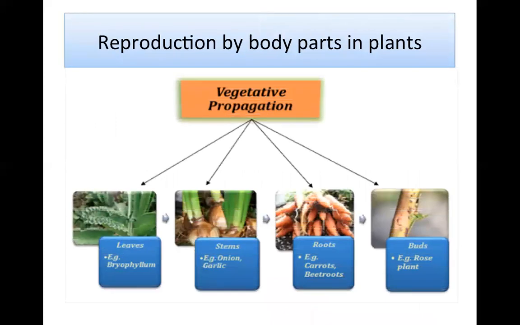Now, these are the 4 ways of vegetative propagation. From leaves, example bryophyllum. From stem, example onion, garlic. From roots, example carrots, beetroots. From buds, example rose plant.